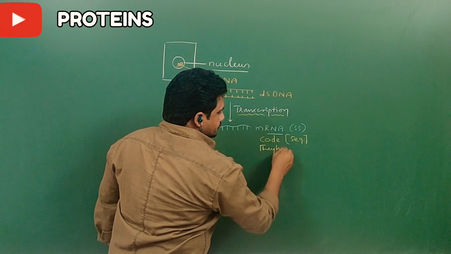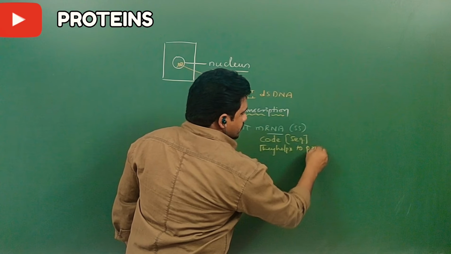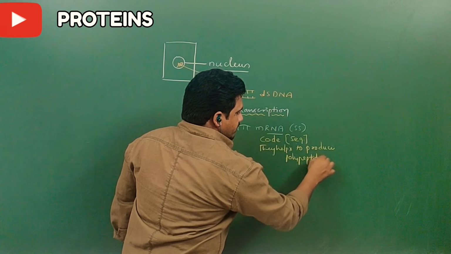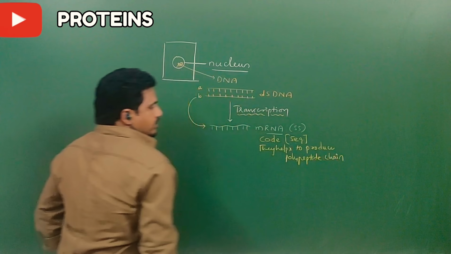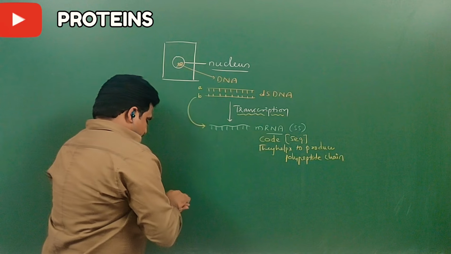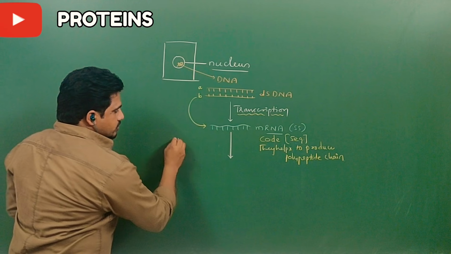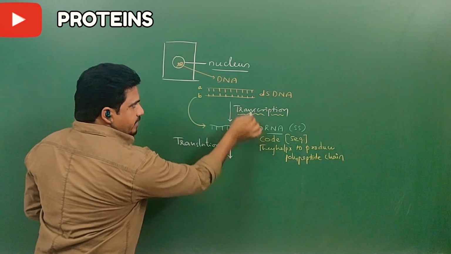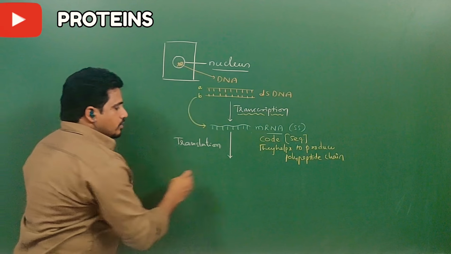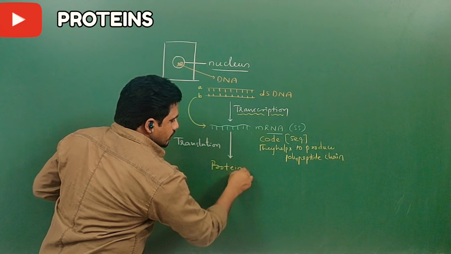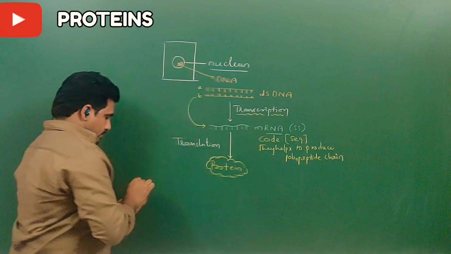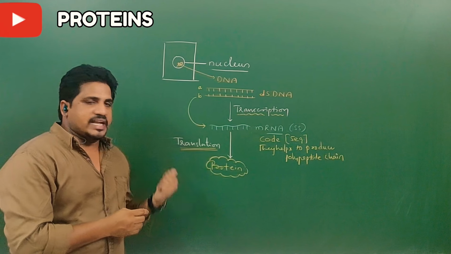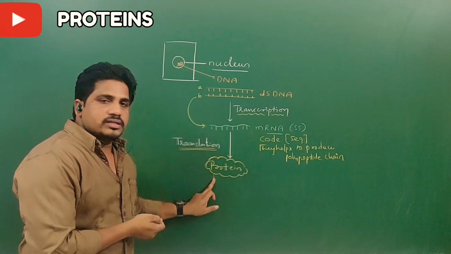They help to produce a polypeptide chain. Polypeptide chain means protein. Right. So this mRNA undergoes a process called translation. Information gained from the DNA will be translated into protein. So finally protein originates by a mechanism called translation. So whenever you observe this term in biology, that is translation, what happened? mRNA is turned into protein.